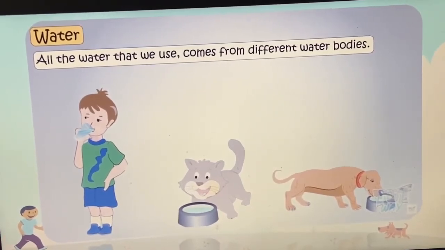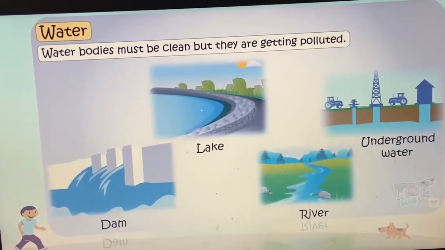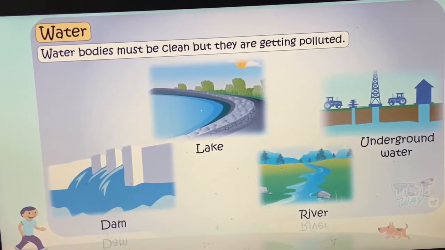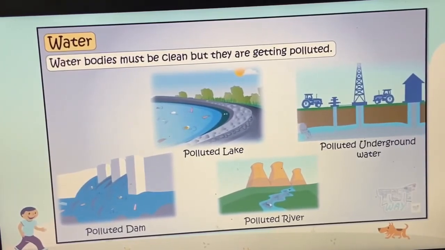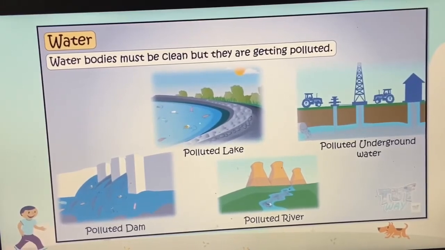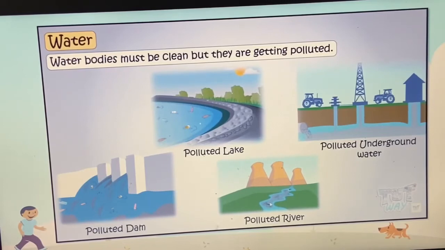How? First of all, let's have a look at the different water bodies. As you can see now, these are the clean water bodies, fine. Then we human beings pollute these water bodies. Now look at the water bodies which are polluted by our human activities: throwing garbage, industrial waste going into the rivers, or throwing other things into the water bodies pollutes our water.